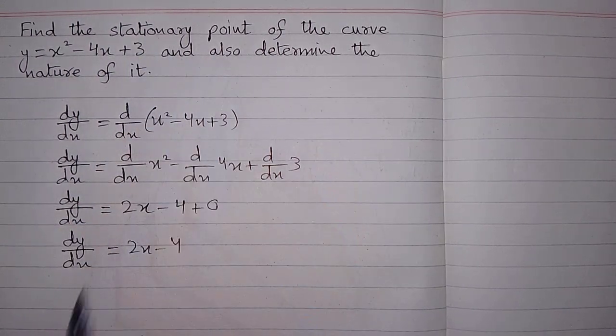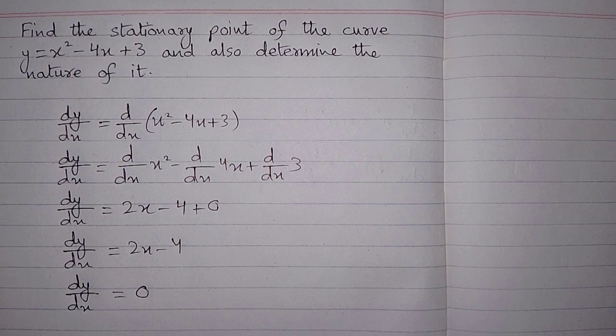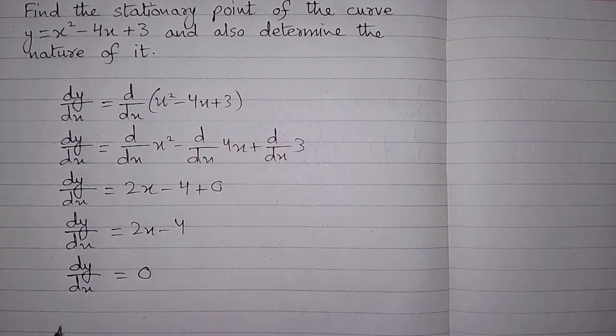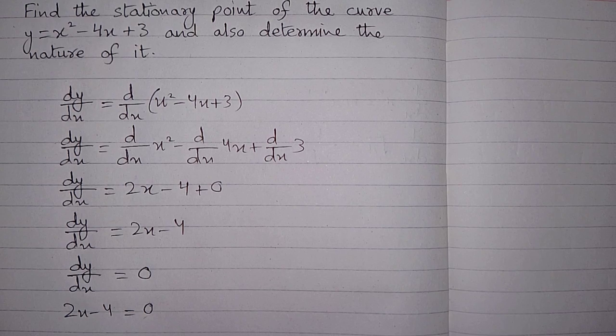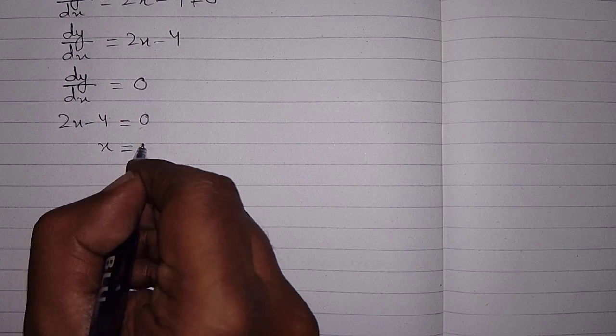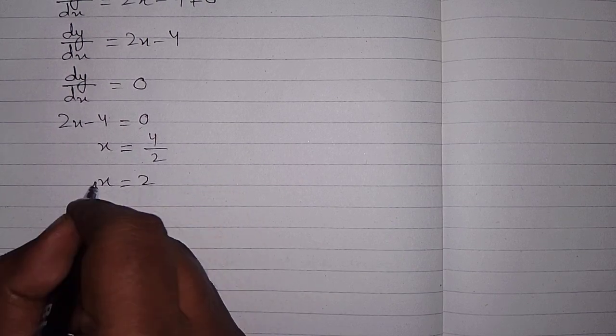And for a stationary point, we will take dy by dx is equal to 0. So 2x minus 4 is equal to 0, and then x is equal to 4 upon 2. So the value of x is 2.